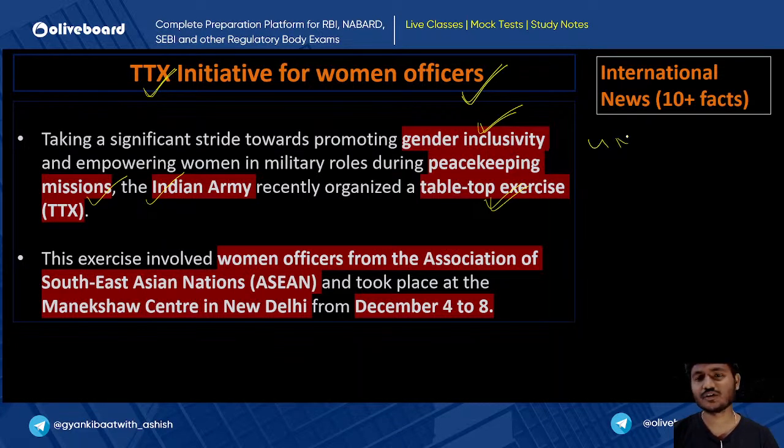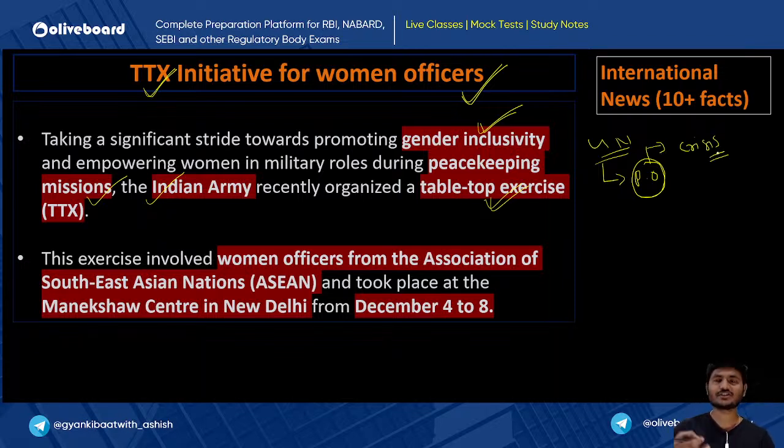Peacekeeping operations, we all know that UN is an organization and UN promotes peacekeeping operations. Now what does peacekeeping operations mean? Suppose there is a crisis in any particular nation. Okay, if there is a crisis in a particular nation, the peacekeeping officers will go and the military personnel will go and will assist the nation to come out of that crisis.